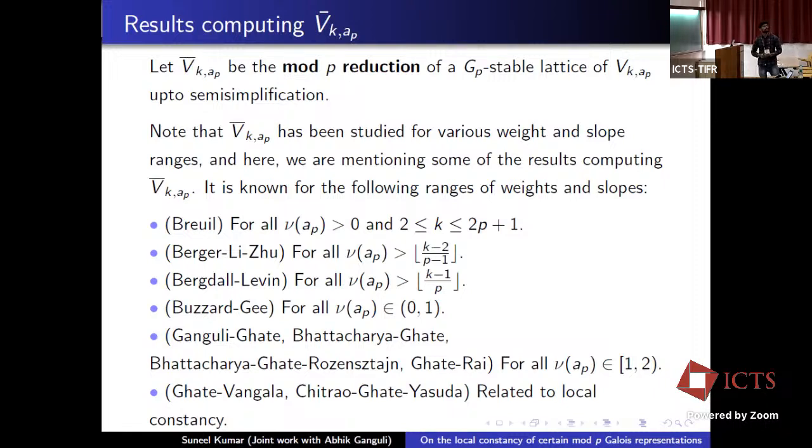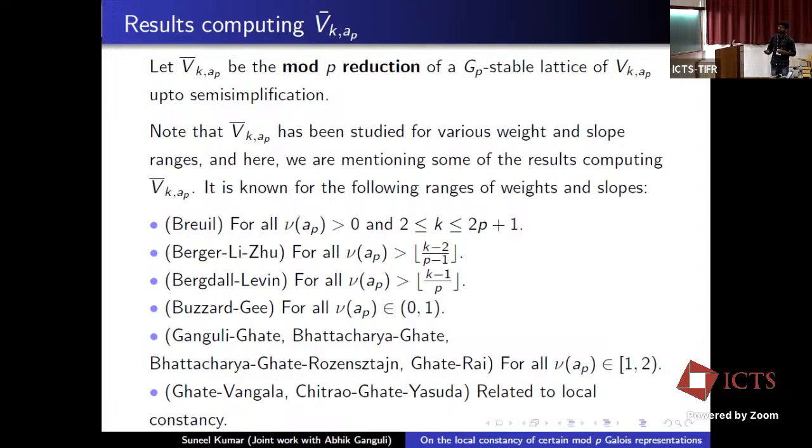And here we mention some of the results computing explicitly B bar k,a_p. It has been computed for the following range of weights and slopes. For all slopes positive and weight between 2 and 2p plus 1, it is due to Breuil. And for basically all slopes greater than or equal to (k minus 2)/(p minus 1), it is due to Berger, Li and Zhu. And recently the bound (k minus 2)/(p minus 1) has been improved to (k minus 1)/p by Bergdall-Levin.